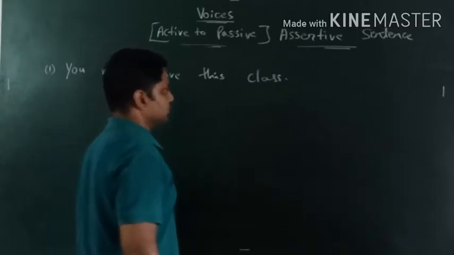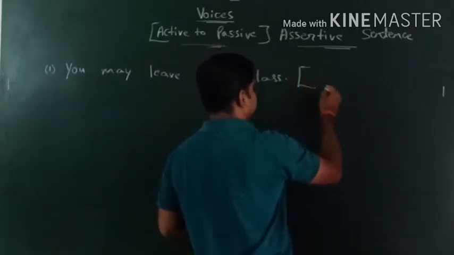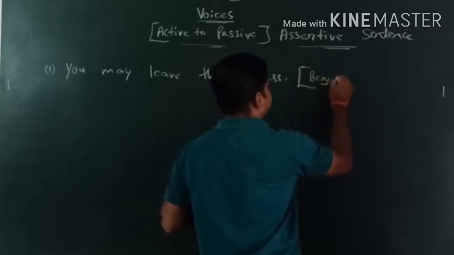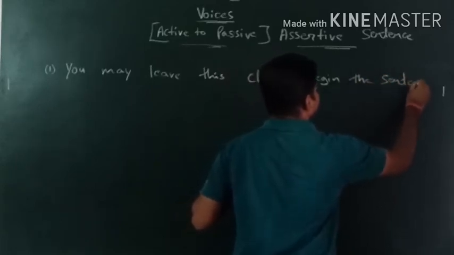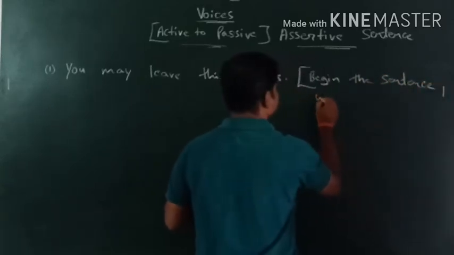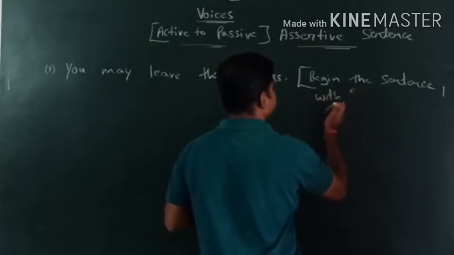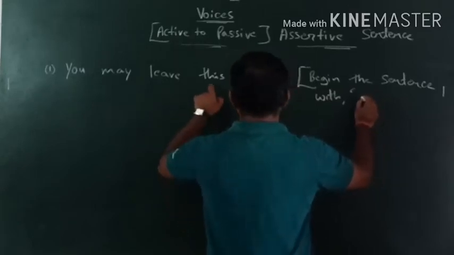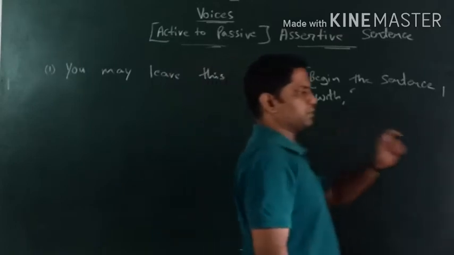Okay, so this is the sentence, and suppose in brackets we get: begin the sentence with this class. We got an object over here. यहाँ direct object है, so we'll take the direct object.